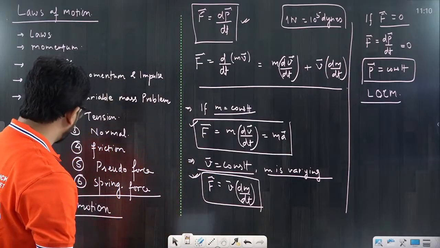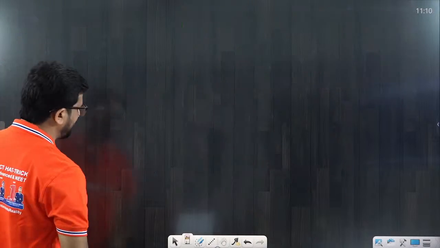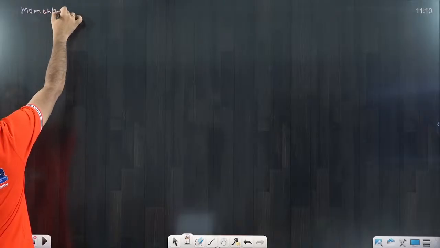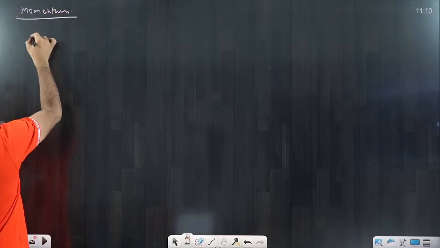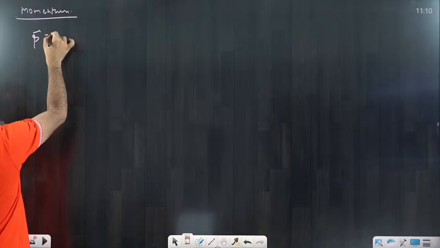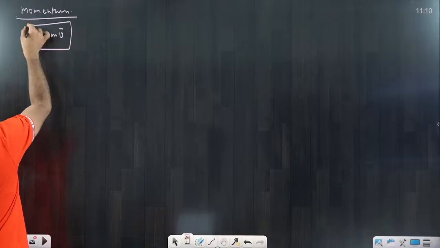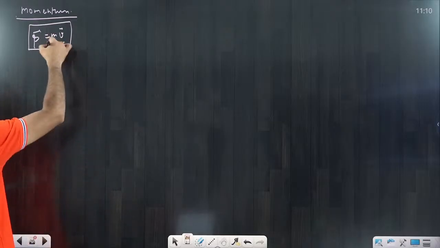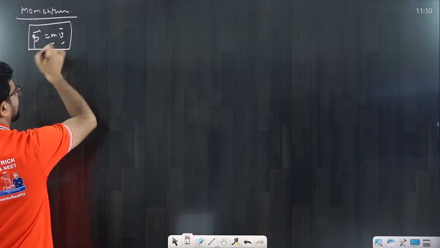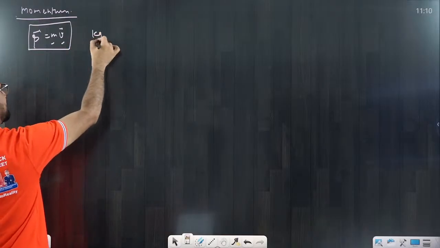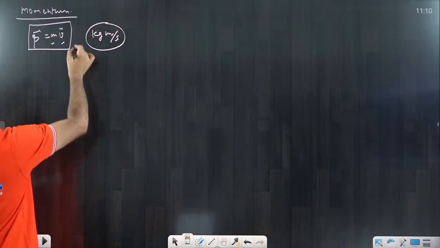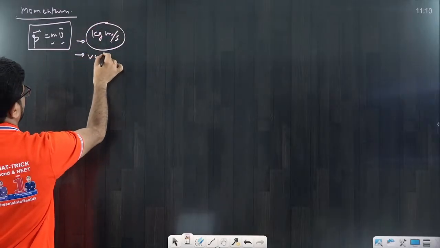Now come to the point: what is momentum? Momentum is equal to M into V. M is the mass and V is the velocity. Mass is a scalar quantity, velocity is a vector quantity. If you multiply, the final result would be a vector. What is the SI unit? The SI unit would be kg meter per second. Basic, it's a vector quantity.